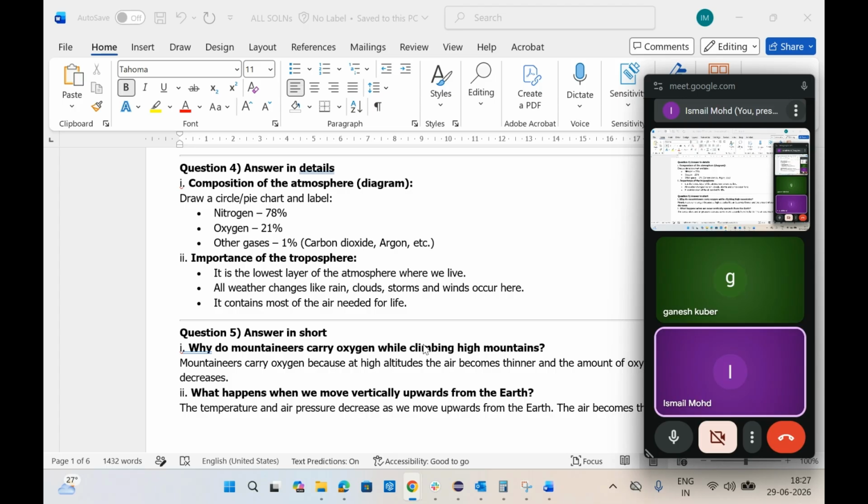Clear? Okay. Clear or not? Clear, clear. Most of the water vapor is also present in this layer. That also you can write.